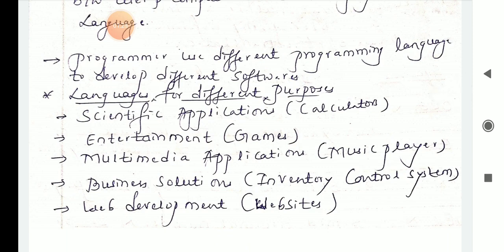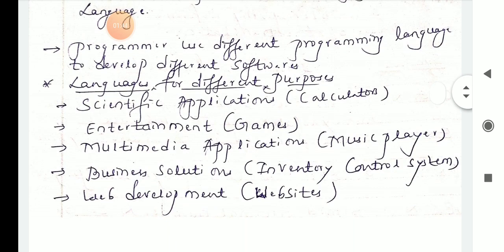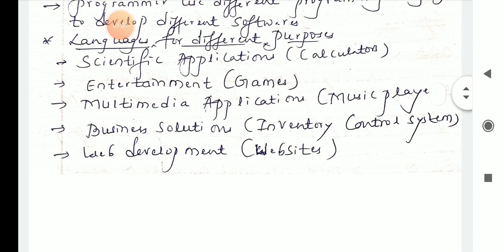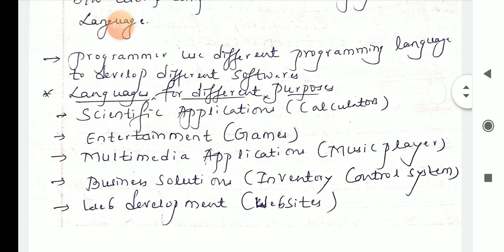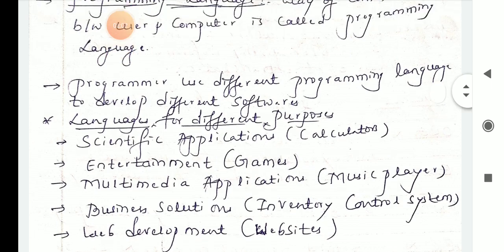It may be scientific applications, for example calculators. It may be entertainment, for example the games you play. Next, the third one is multimedia applications, such as music players or video players. Then business solutions, such as inventory control systems, or nowadays the share market, where you sell or buy by using different kinds of business solutions. And the last one is web development, where you create websites. So these are languages for different purposes, and these are the general things we should know.